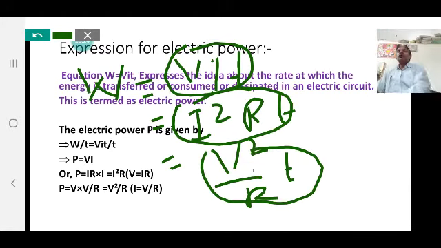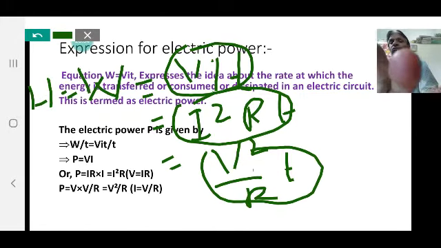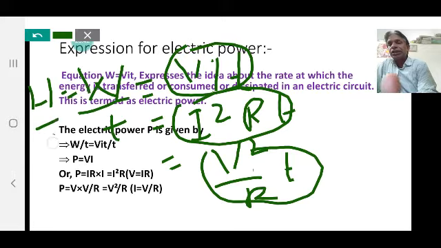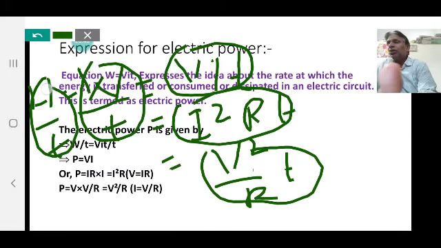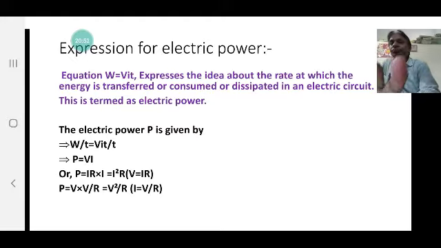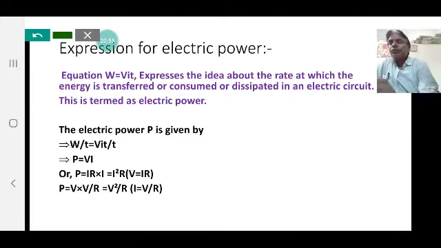Now, we also know that W is equal to H. So, we can write H is equal to VIT, H is equal to I square RT, and H is equal to V square by R times T. Now, if W or H is divided by time, we get another quantity known as power. So, the power can be expressed in the following way.